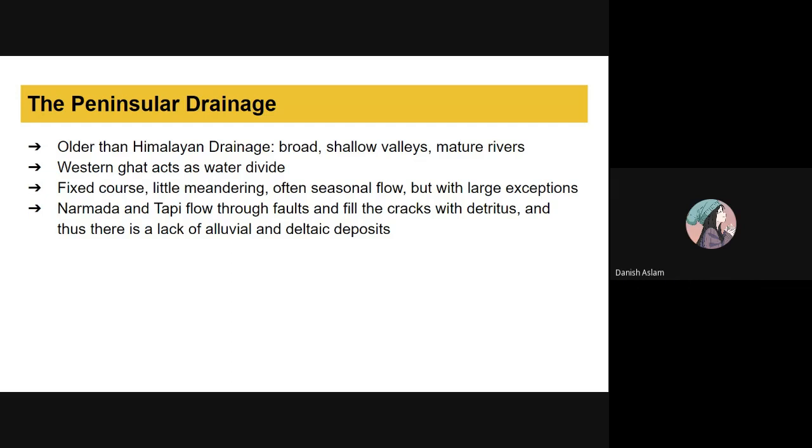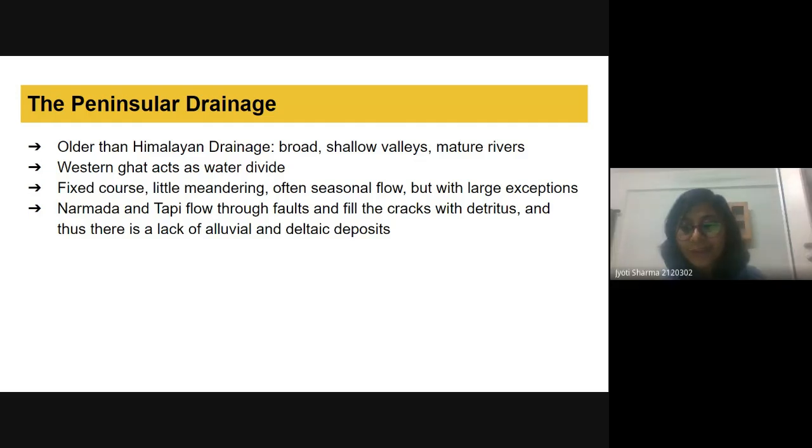Just like the Alaknanda and Bhagirathi are divided in Uttarakhand? No, not like that. It is like a ridge that is separating two drainage systems. If we have one drainage basin of, let's say, the Mahanadi, and one drainage basin of, let's say, the Kaveri, these two drainage basins will be separated by a ridge. So this Western Ghat is just like a ridge that is dividing the two river basins.